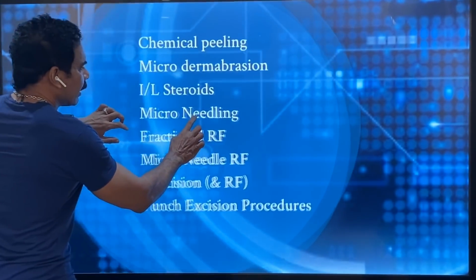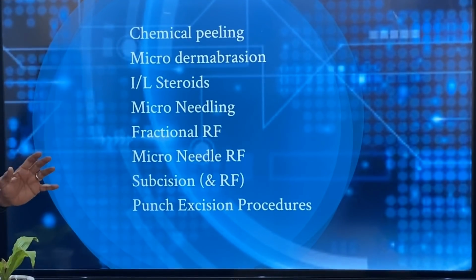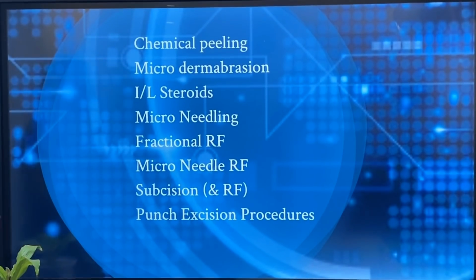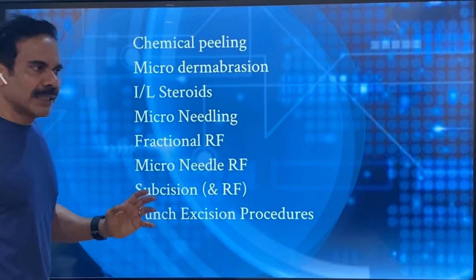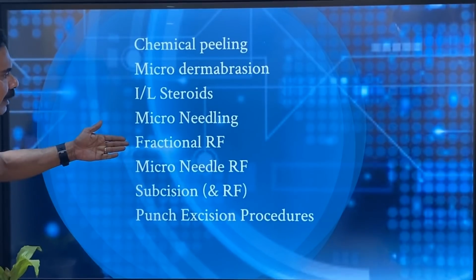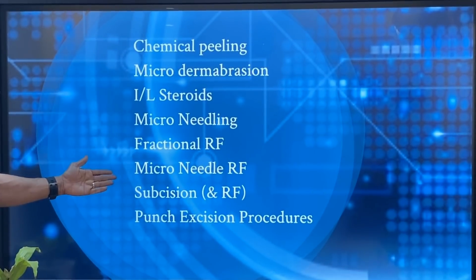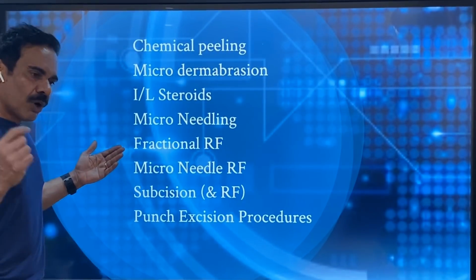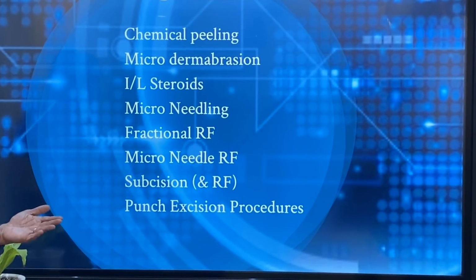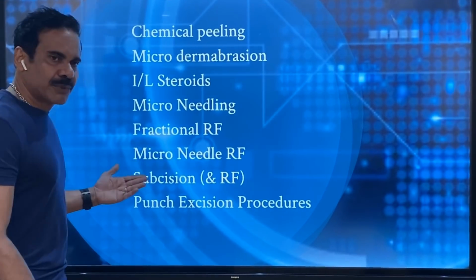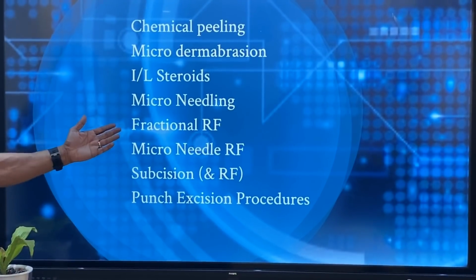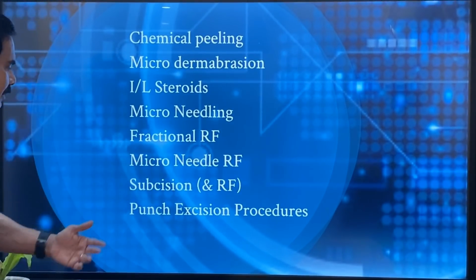And microneedling is another treatment where we use multiple needles and rub over the scar area. That also will induce collagen production, then improvement in the scar. Then there is fractionated RF, microneedle RF, subcision alone, that is only with the needle, and RF subcision, that is radio frequency with subcision. That also will give very good results for deep scars. RF subcision will give excellent results.